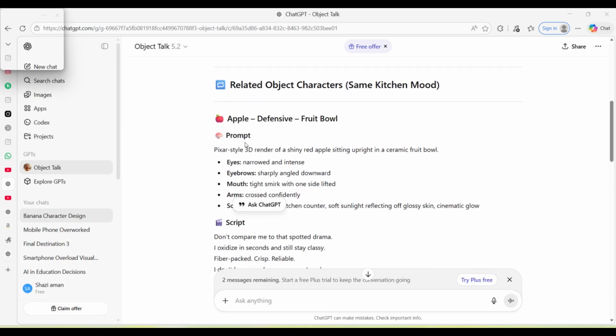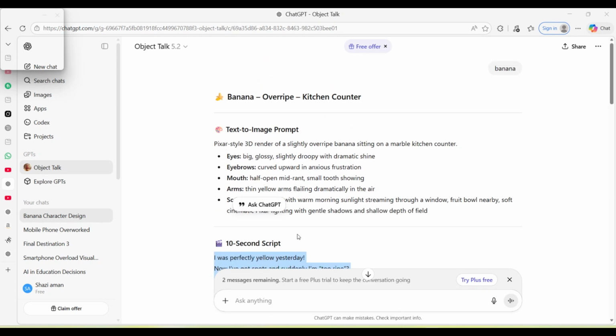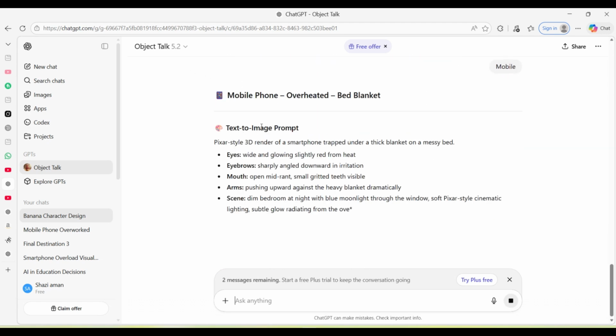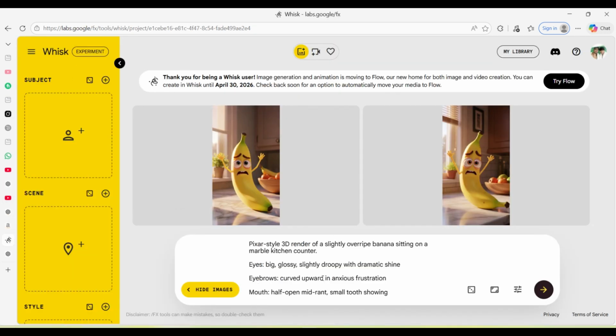We can take from here, or if you need some another object, you can write here. Suppose I write mobile, so just I have to write the object. I write mobile and just press enter. Now the same thing the Explore GPT created. We copy the text from here. We will paste this in Whisk.